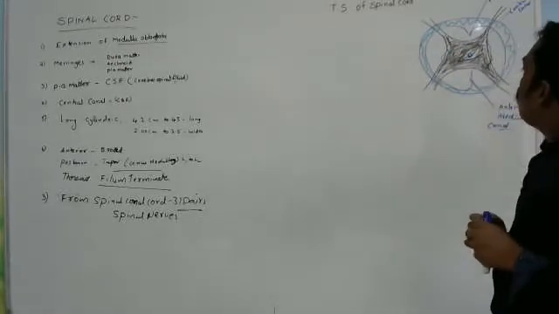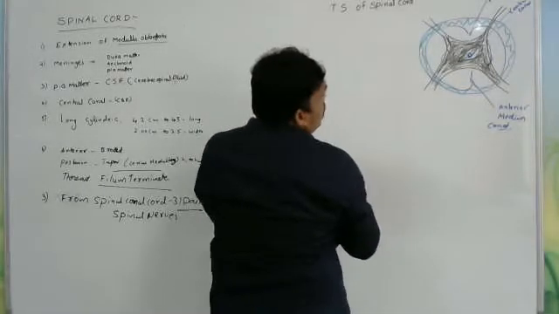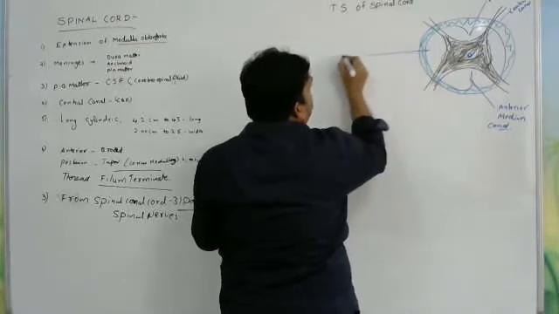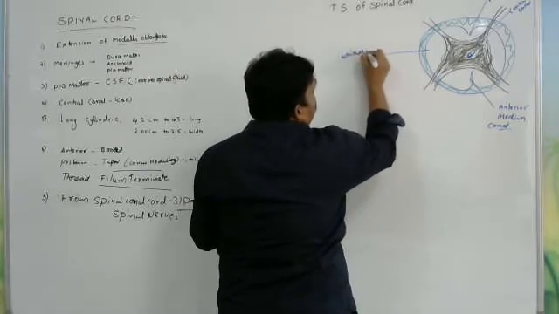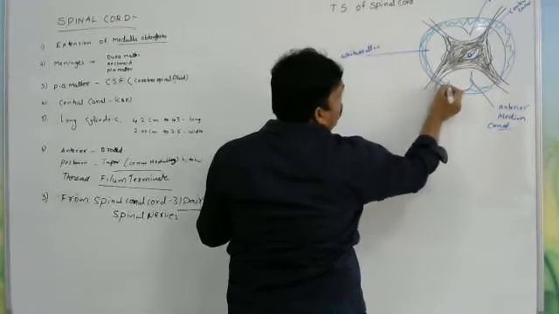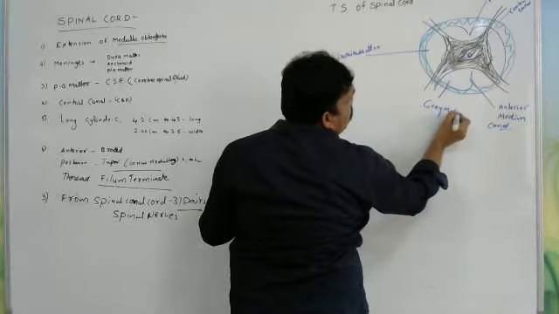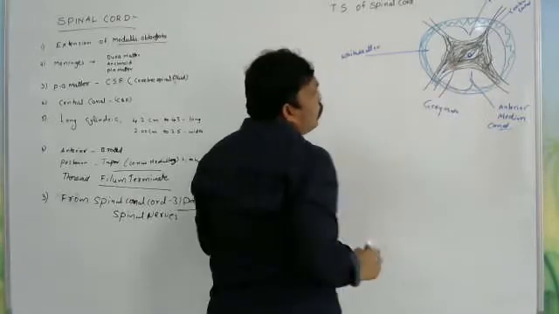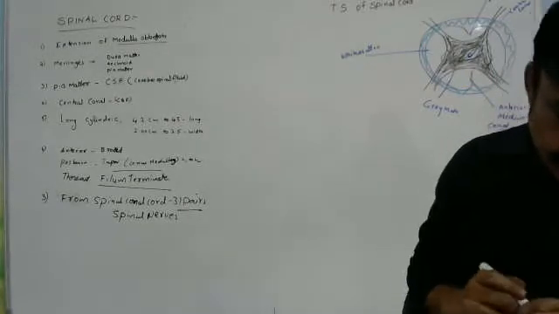This is the middle part. This is the whiter region, the white matter, and this is the gray matter.